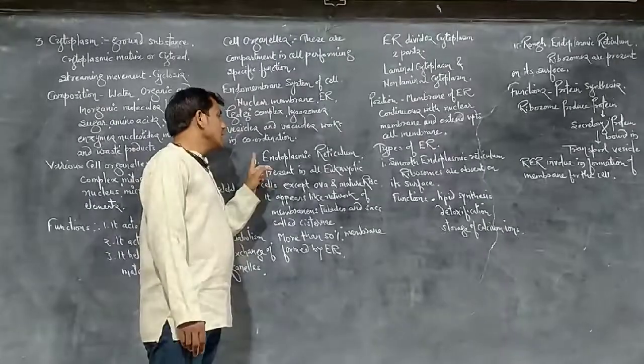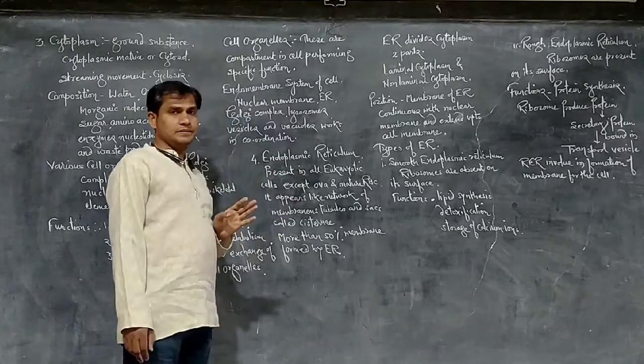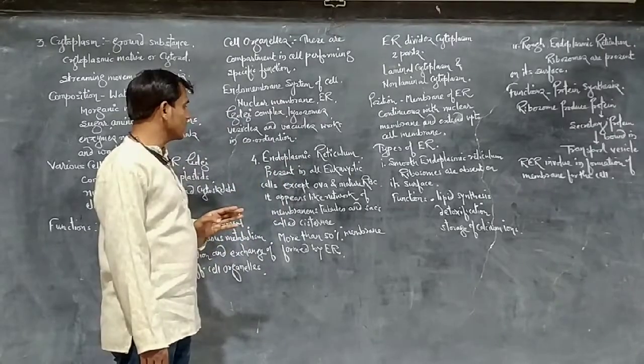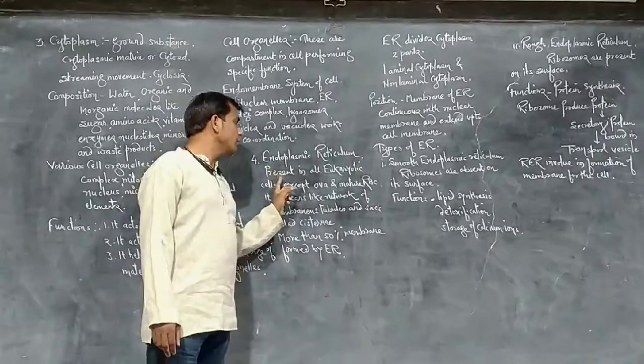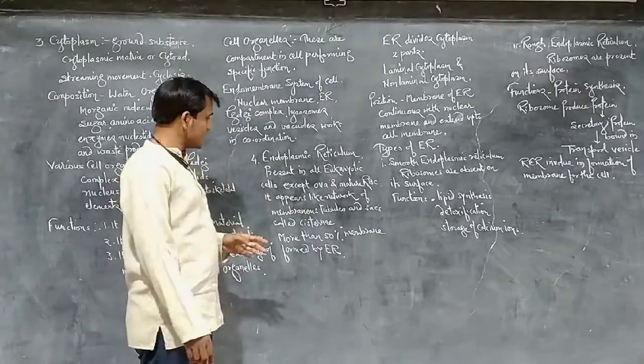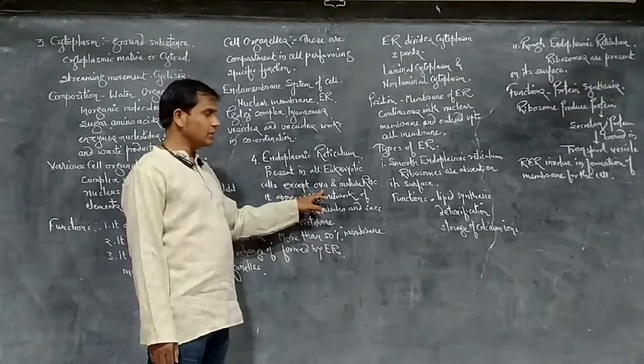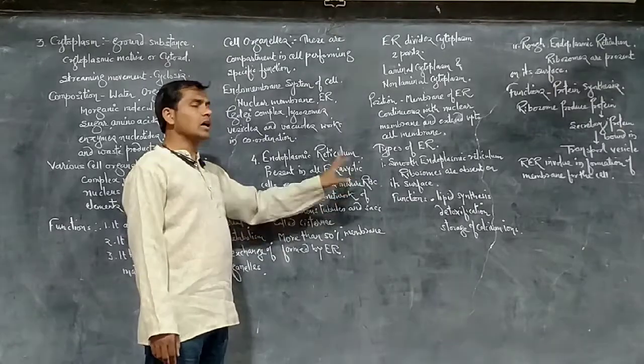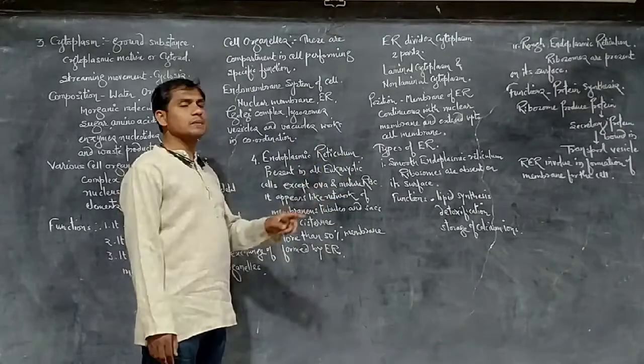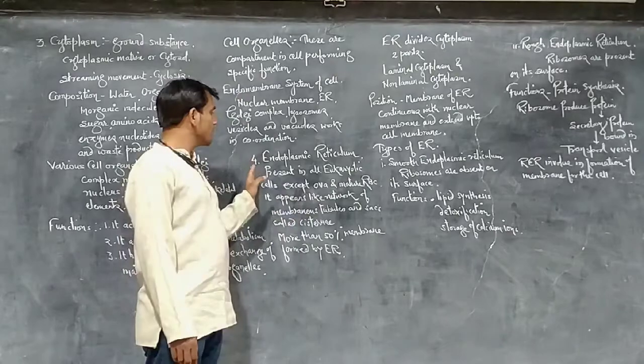Next cell organelle is the endoplasmic reticulum. The endoplasmic reticulum is found in all eukaryotic cells except ova, meaning female gamete or egg, and mature RBC. So ova and mature RBC lack the endoplasmic reticulum.